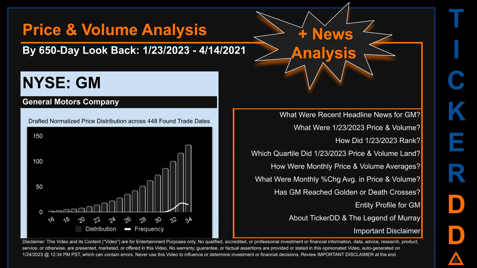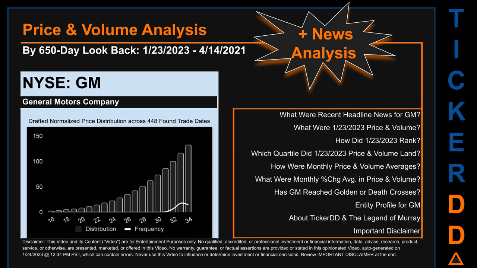Now that we have made our lawyers happy, capitalist brothers and sisters, let's get started. GM went public on November 18, 2010, which was roughly 12 years and 2 months ago. Looking back 650 calendar days from Monday, January 23, 2023 to Wednesday, April 14, 2021, we found 448 applicable trade dates for use in our analysis.